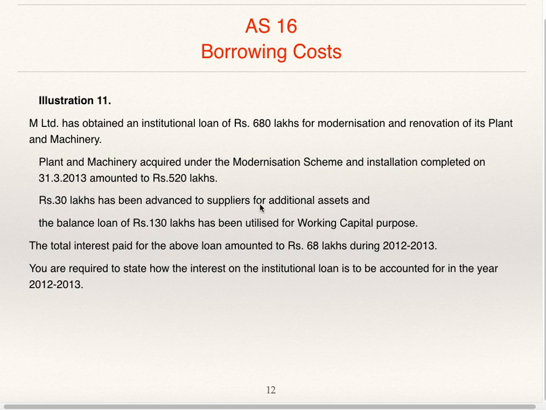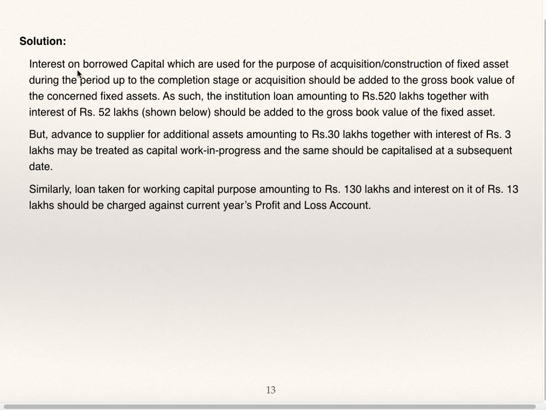30 lakhs has been given as advance to supplier for additional assets. So interest on 30 lakhs will be 3 lakhs, which is to be considered as capital work in progress. Once the asset is purchased, it can be capitalized, and the interest on 130 lakhs, which will be 13 lakhs, is to be charged to profit and loss account because it is revenue in nature, because it is utilized for working capital purpose. We'll see the solution.